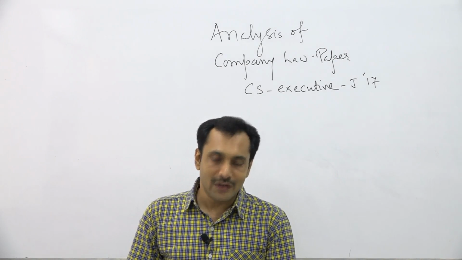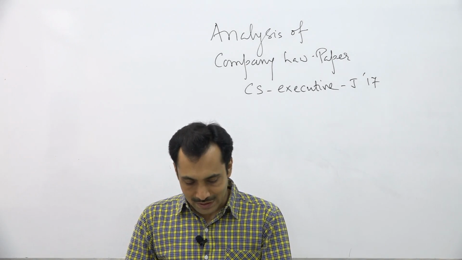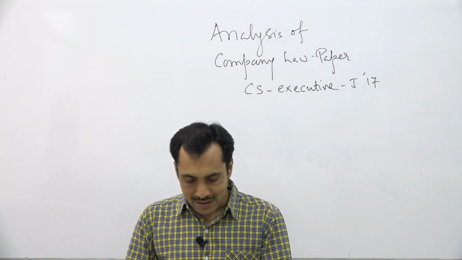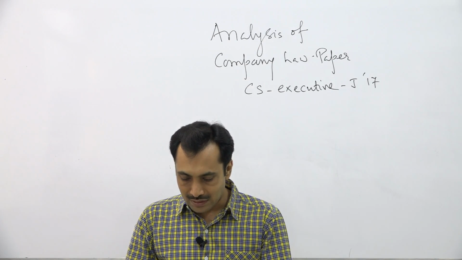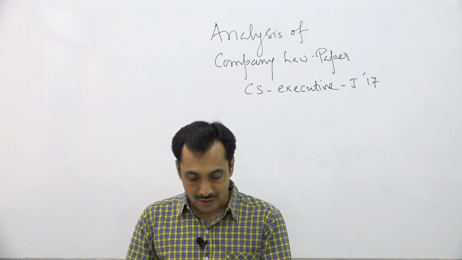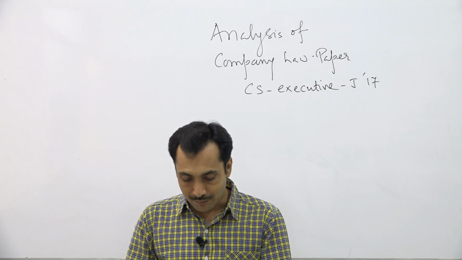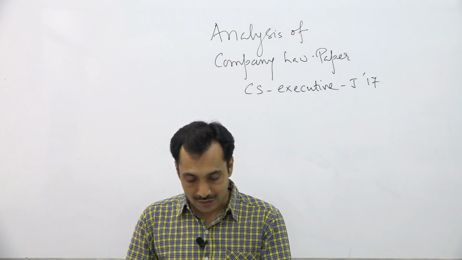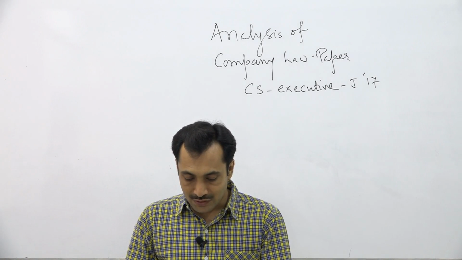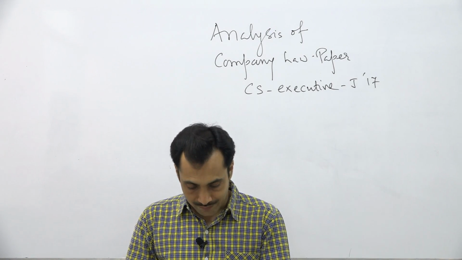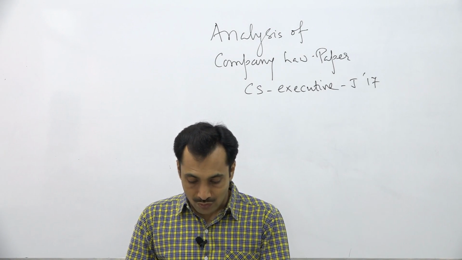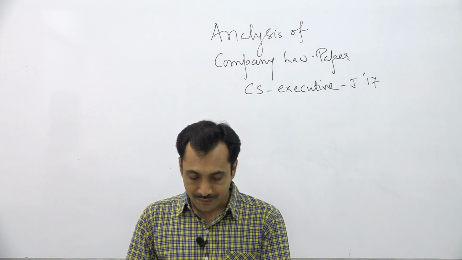Moving to question number 3, 3A. XYZ Limited has an office building in London. The company has been granted a term loan of rupees 15 crore from a bank. The company wants to mortgage an office building of London. Examine the provision of the Companies Act 2013. Answer the following. Number 1. Whether the company can mortgage the above office building.